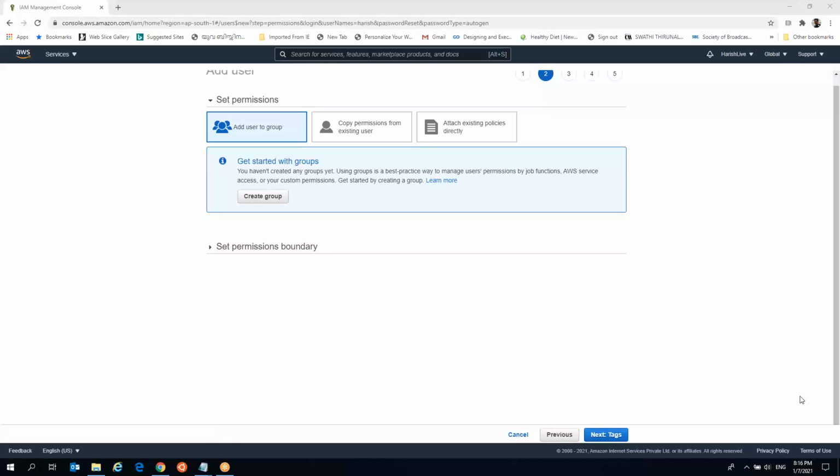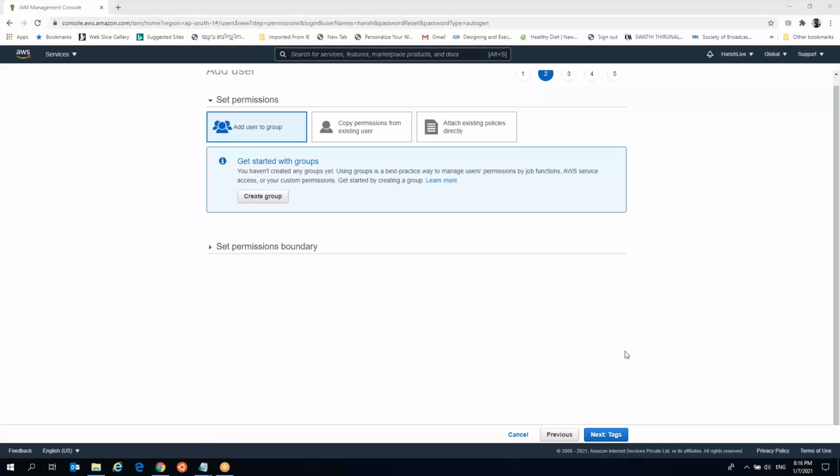For example, if I have a user called John with some permissions set, and the same permissions have to be applied to the new user, Harish, we can press copy permissions from existing user and select the username, so that all the permissions of that user will be inherited by the new user. As there are no users created before, we can't choose that option and need to move further.